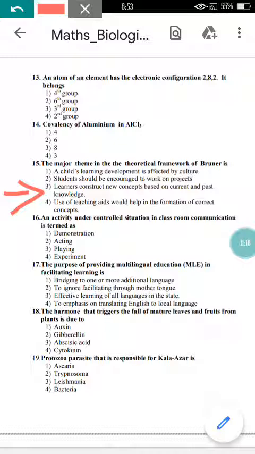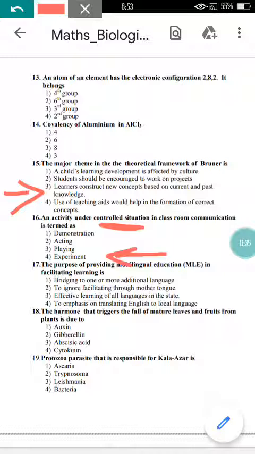Now come to question number 16 here. An activity under controlled situation. Whenever this word controlled comes, then you go for the experiment. As you know, experimentations are done in a controlled manner. So the right option will be option number 4.